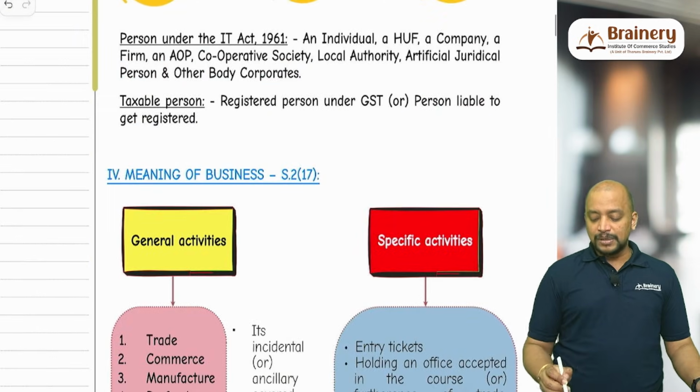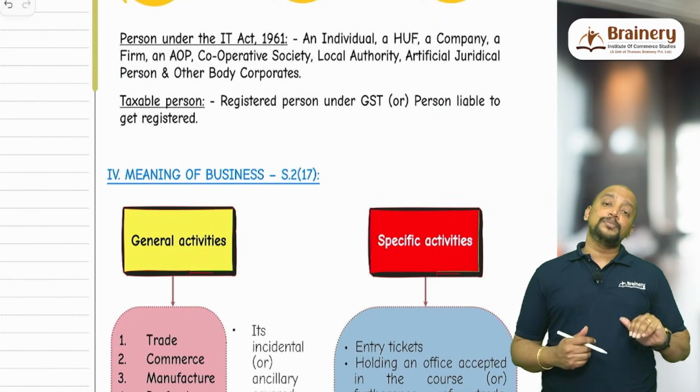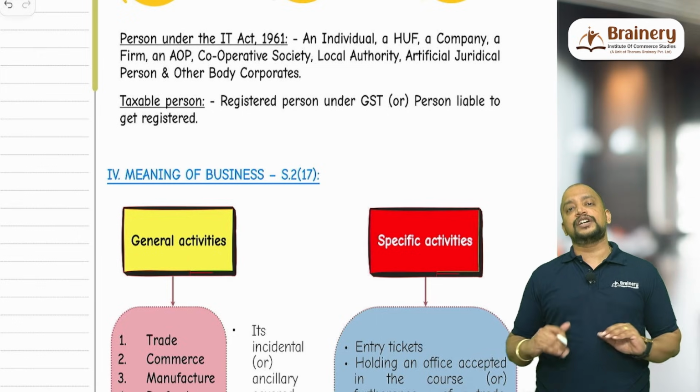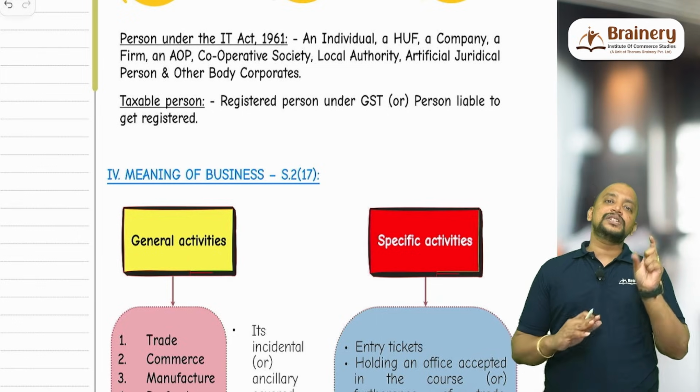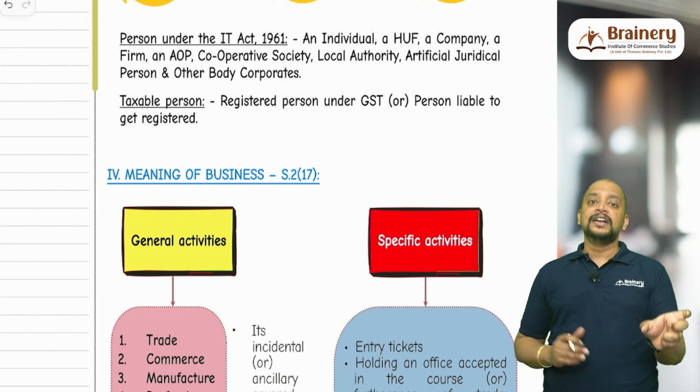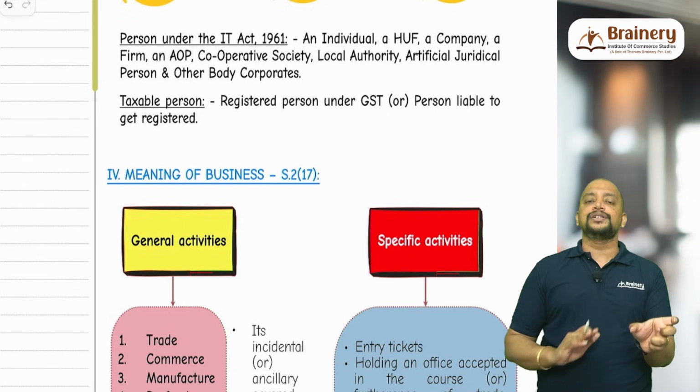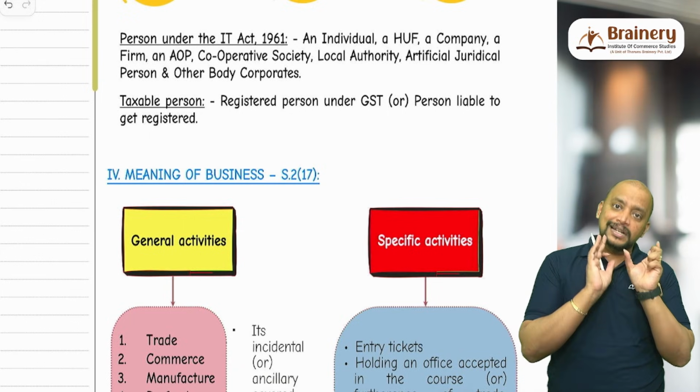Then next, taxable person means the person who is liable to get registered or the person who is registered, both will be treated as a taxable person. Registered person means only the person who is registered, whether he is liable to register or not liable to register. If he is registered, he is called a registered person.